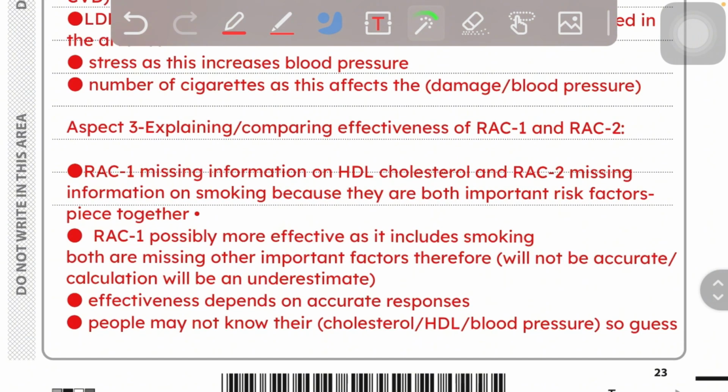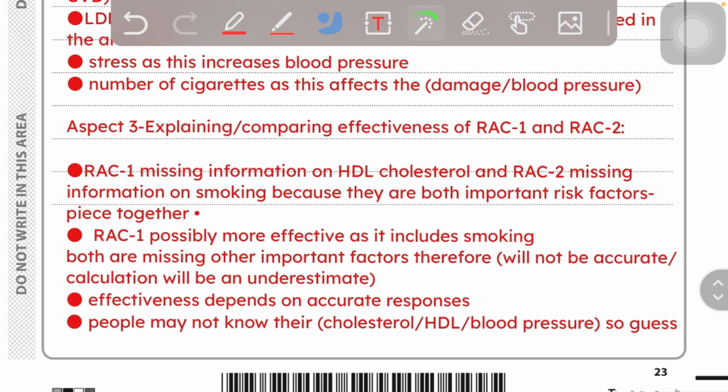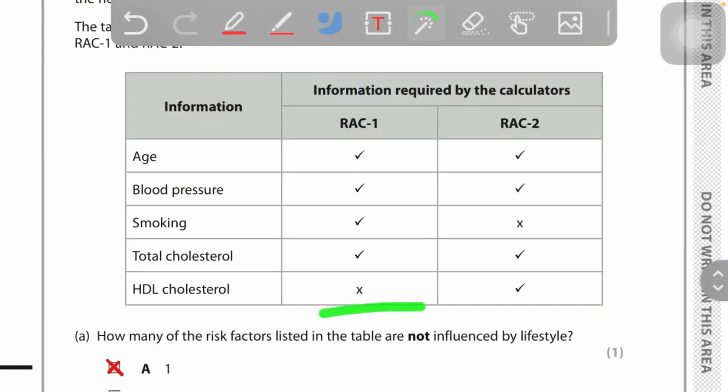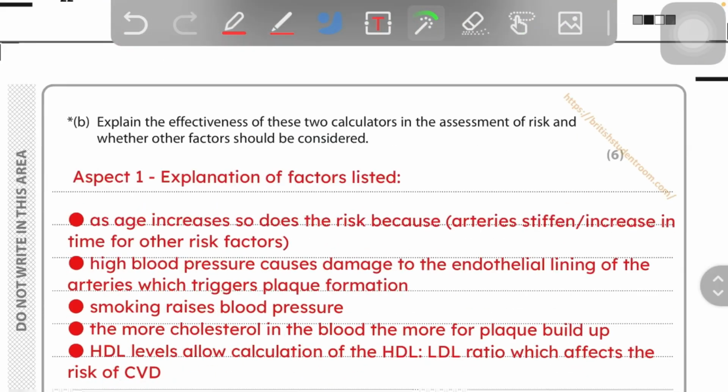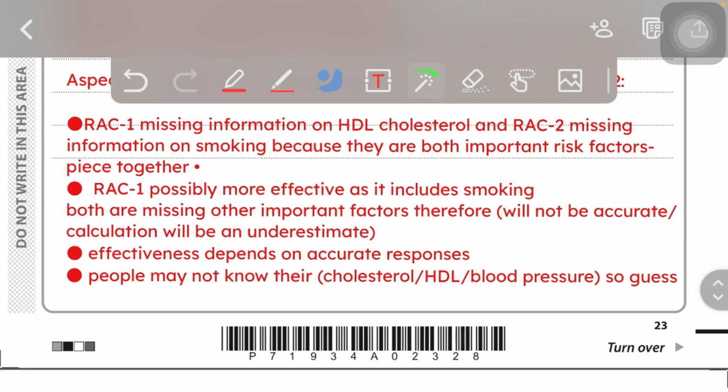Okay. Then aspect 3, comparing the effectiveness of RAG1 and RAG2. RAG1 is missing information on HDL and cholesterol, and RAG2 is missing information on smoking, because they are both important risk factors. See over here, their information is missing. So we're just comparing between RAG1 and RAG2.